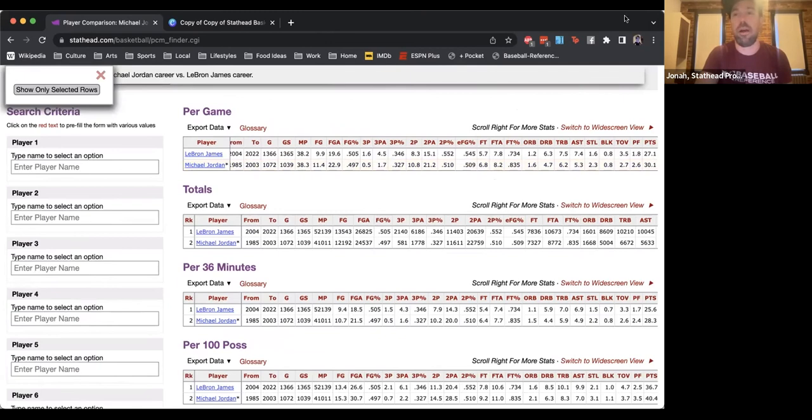So you can use this as the basis to build your case that you think LeBron is the better player, or if you think Jordan's the better player, or if you think it's Wilt Chamberlain, you can toss Wilt into this and get his stats with both of them and be like, hey, Wilt averaged like 5,000 points a game. It's probably him.